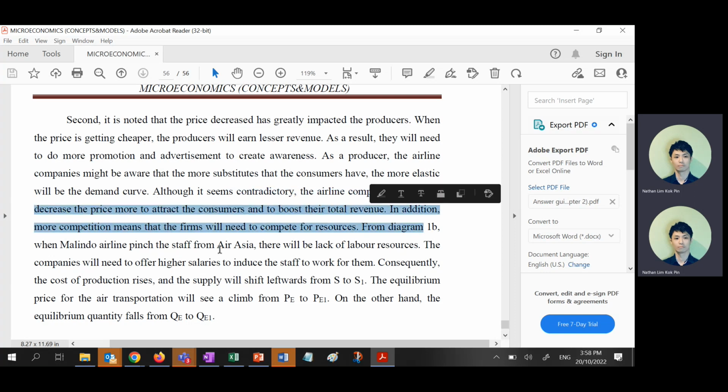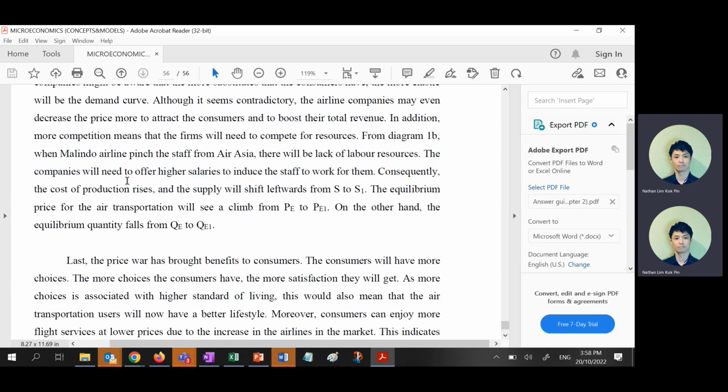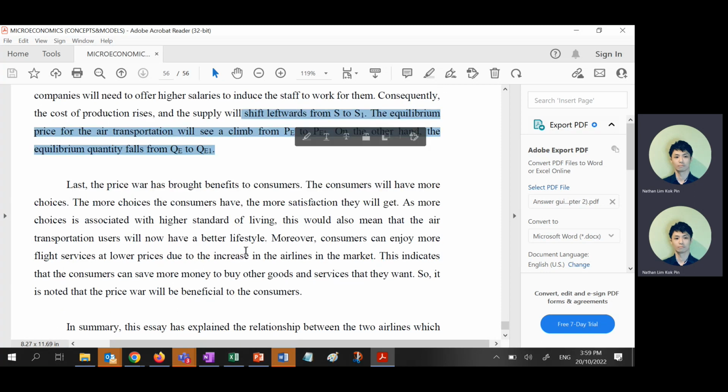To attract customers. So diagram 1B talks about Malindo Airline go and pinch the staff from AirAsia. Right? You know what is pinch the staff? Don't know. Let me pinch you, then you know it. Means that they go and find a headhunter or something. Headhunter go and ask AirAsia, hey, you want to work for Malindo? I give you more salary, something like that, right? So they take the staff, so there will be lack of labor resource. They have to, no choice, but offer high salary, right? Now we talk about supply shift left, same thing only opposite, right?